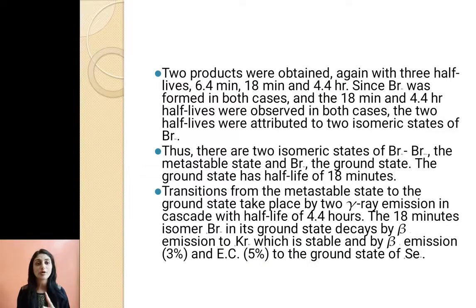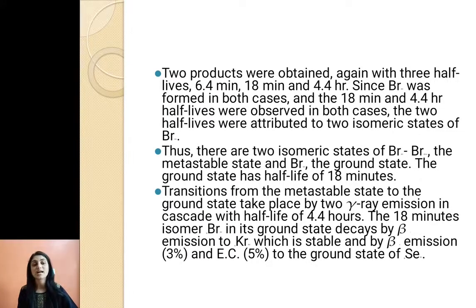Now the products were obtained again with 3 half-lives: 6.4 minutes, 18 minutes and 4.4 hours. Since bromine 80 was formed in both cases, and the 18-minute and 4.4-hour half-lives were observed in both cases, the two half-lives were attributed to two isomeric states of bromine 80, the metastable state and the ground state.